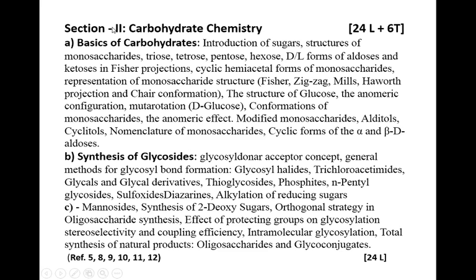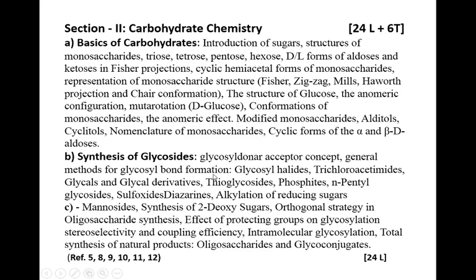Here are some basics of carbohydrates, which include the introduction of sugar, structure of monosaccharides, triose, tetrose, pentose, hexose, and also the D or L forms of aldoses and ketoses. Then cyclic hemiacetal forms of monosaccharides, their representation, also the conformations of monosaccharides, and the anomeric effect. These are some basic concepts which we have to study. The next subtopic of this second section is synthesis of glycosides. This is a new topic for our syllabus.